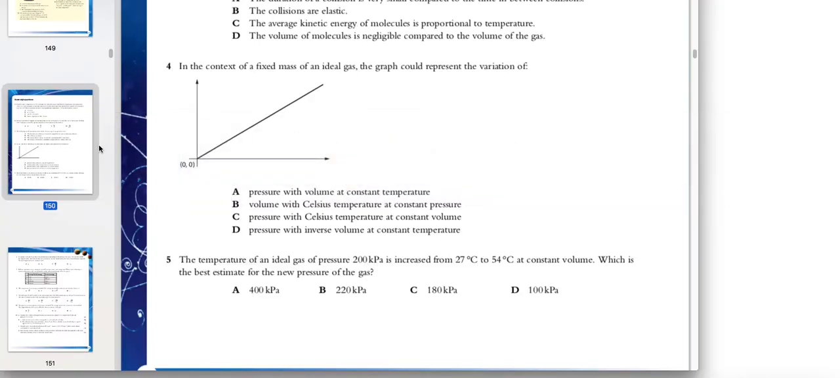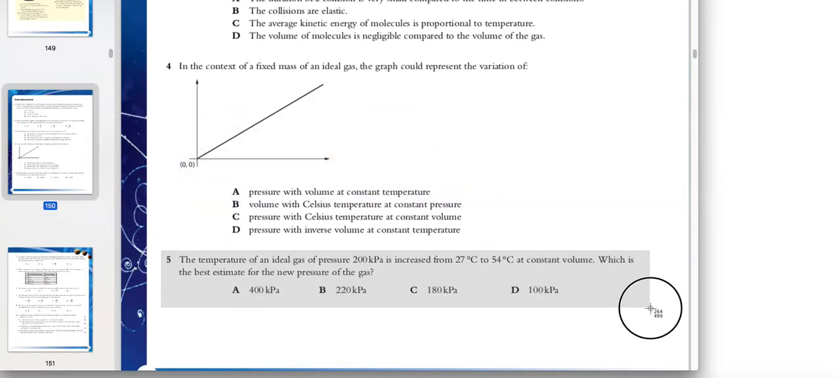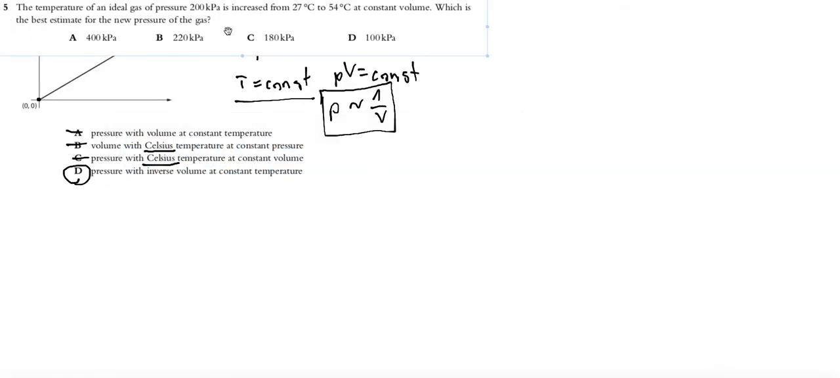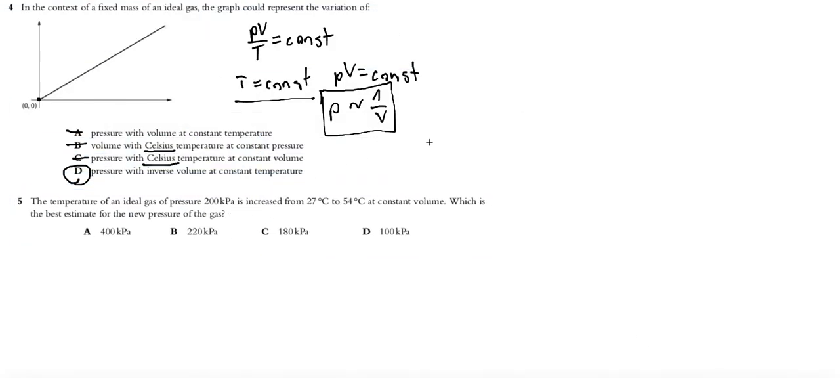Okay, exercise number 5. The temperature, okay, let me paste this here. Okay, and blue color.